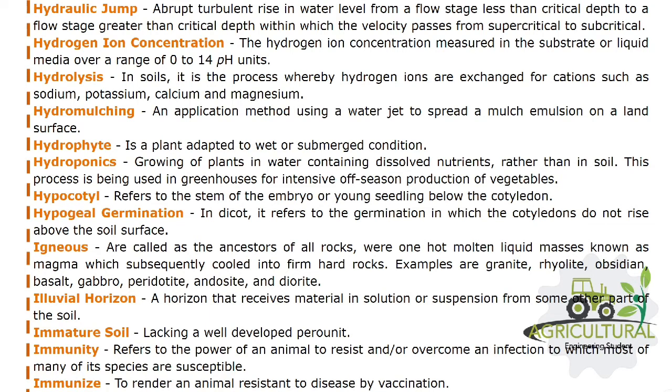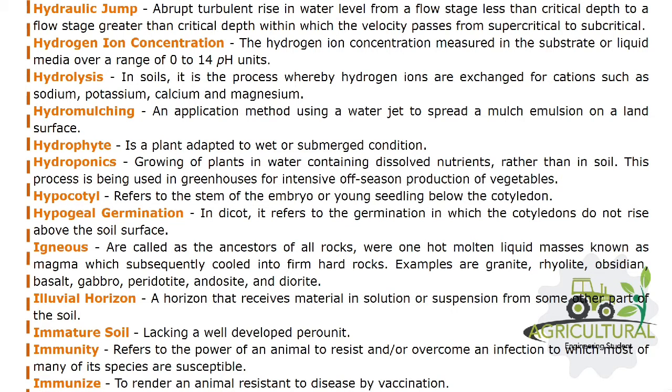Igneous rocks, called the ancestors of all rocks, were once hot molten liquid masses known as magma which subsequently cooled into firm hard rocks. Examples are granite, rhyolite, obsidian, basalt, gabbro, peridotite, andesite, and diorite.